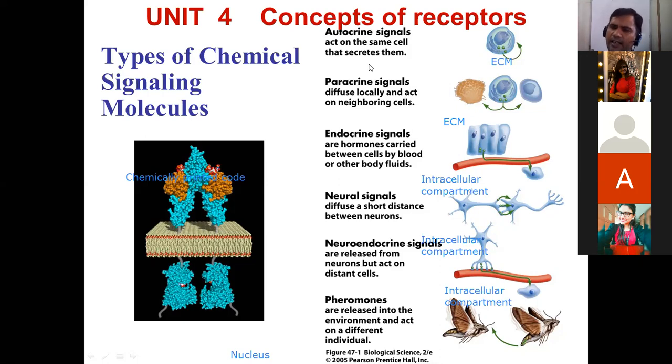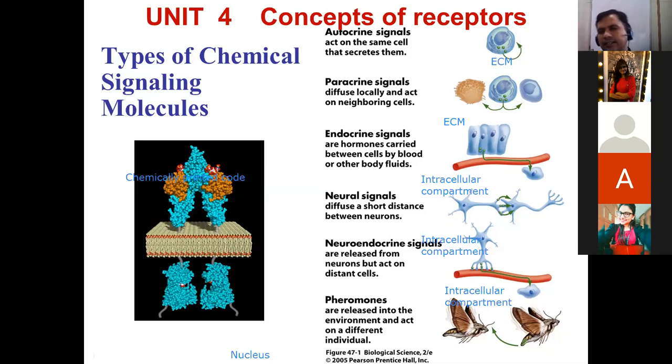The chemical signals are also classified based on the chemistry, whether hydrophilic or hydrophobic. Some growth hormones are hydrophobic in nature. So these growth hormones can pass through the bilayer membrane, and they will come to the cytoplasm or nucleus.